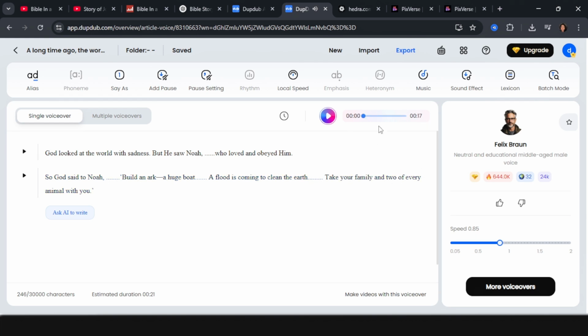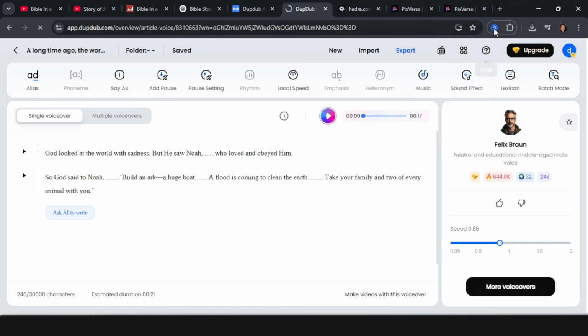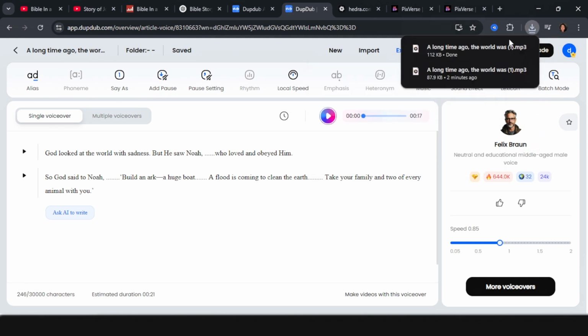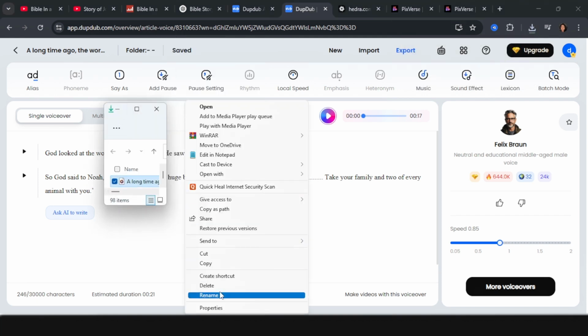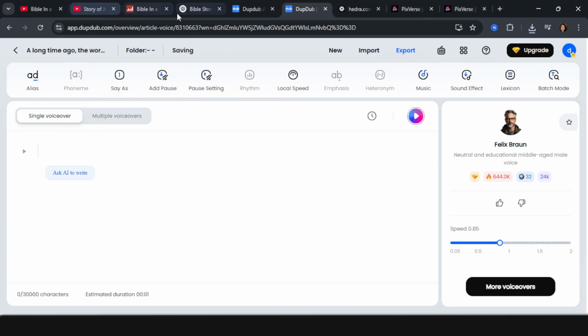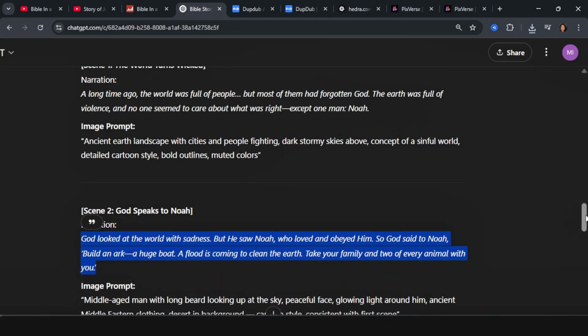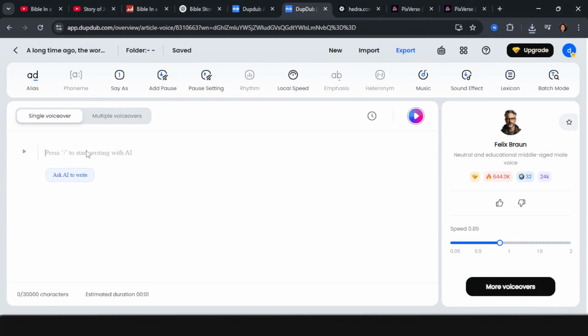So now again, we're going to go ahead and export this in MP3 format as well. Once that is exported, we also go ahead and rename it. Again, we're going to go back to ChatGPT. We're going to pick the third scene again. We're going to copy it, go back to this AI tool, and we're going to go ahead and paste it.